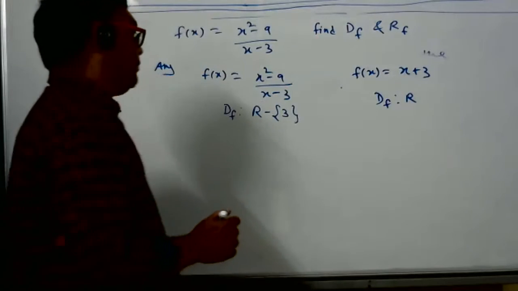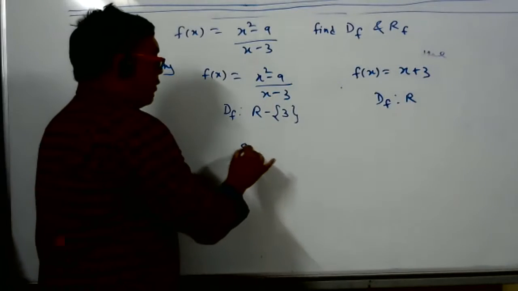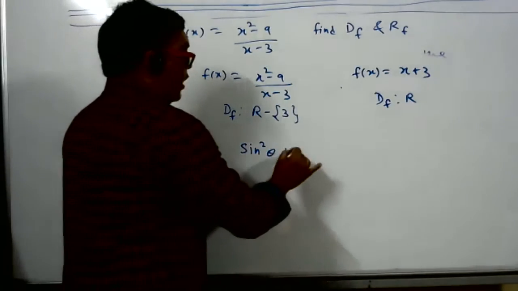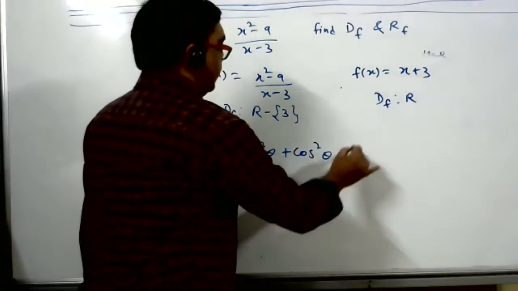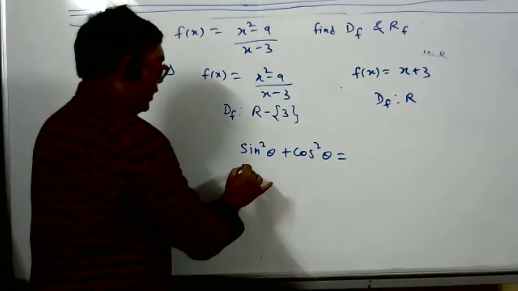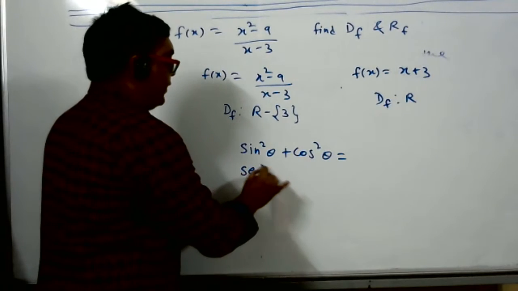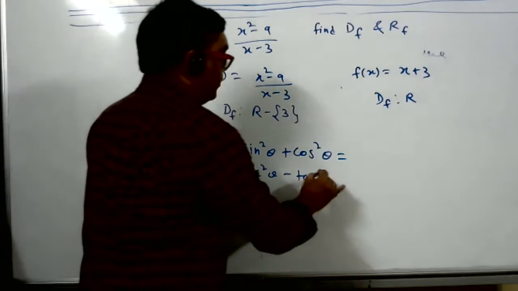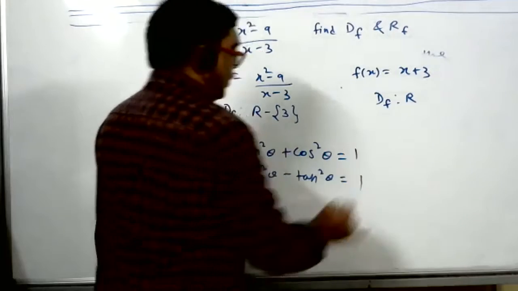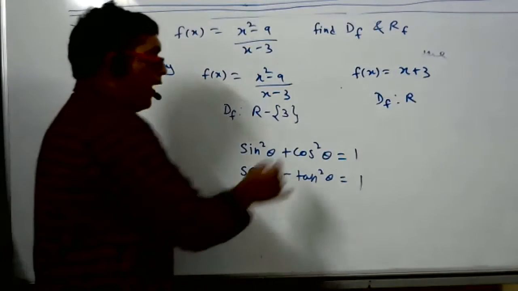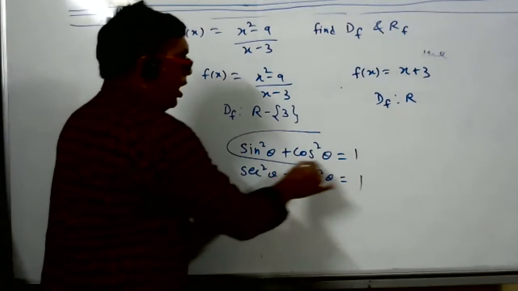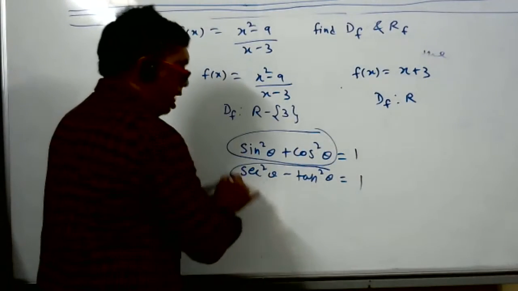Like, one small example is there. Sine square theta plus cos square theta is how much, student? 1. And secant square theta minus tan square theta is how much? 1. Both are 1. If you find the domain of the first one and the domain of the second one, will you get the same answer?